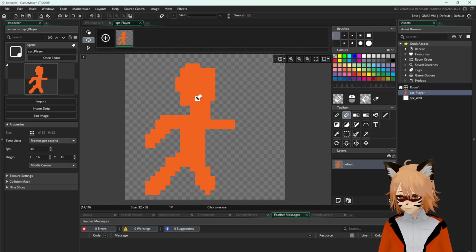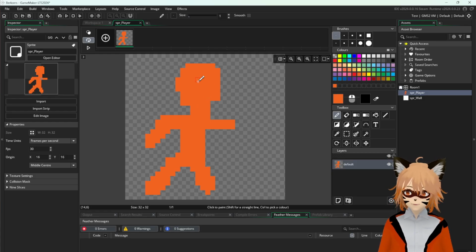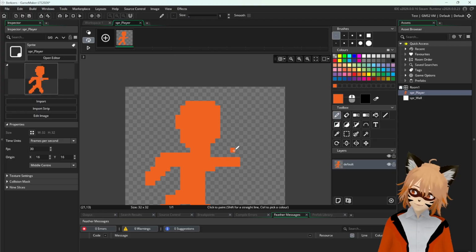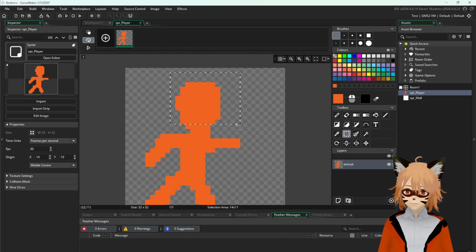And what I'm doing is holding Control, or maybe Command on the Mac, to use the eyedropper so that you can select a color, and then simply press the left mouse button to paint. All right. Okay, something like that. It doesn't seem to be standing, so I'm going to use the rectangle selection tool to move the head a little bit like that.